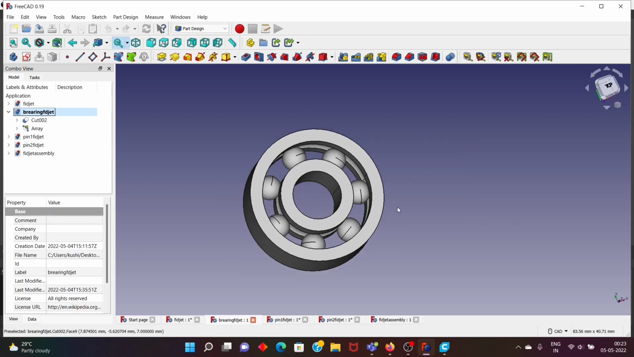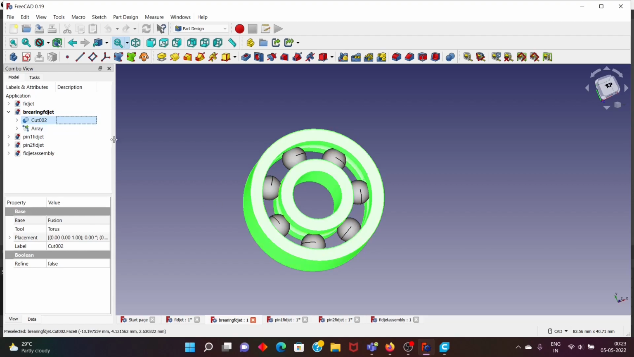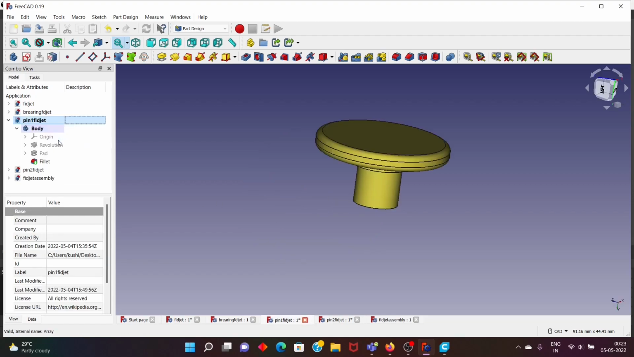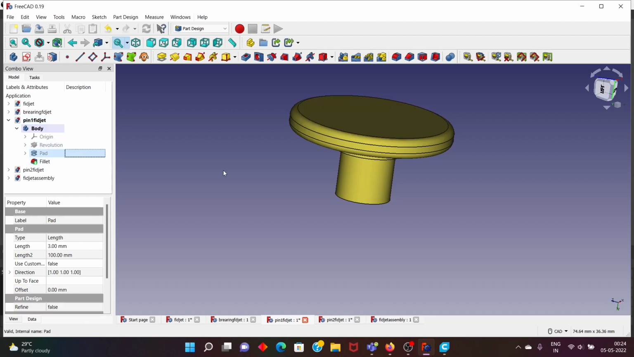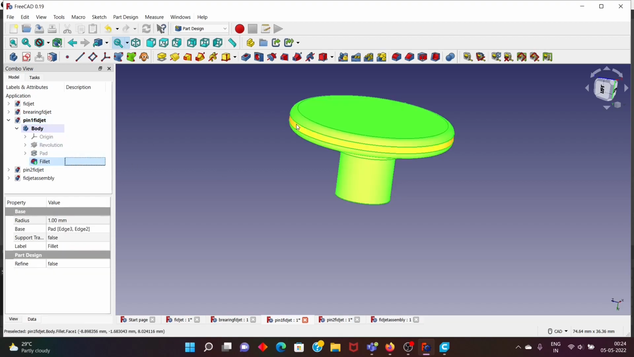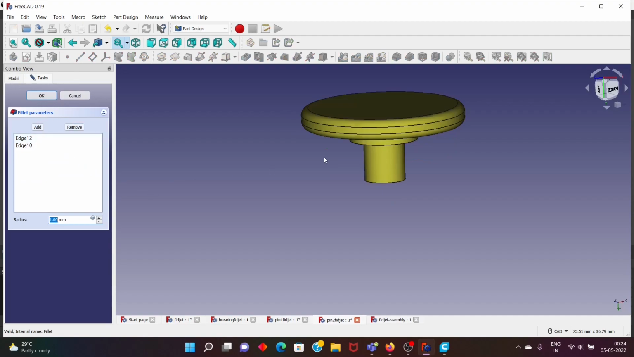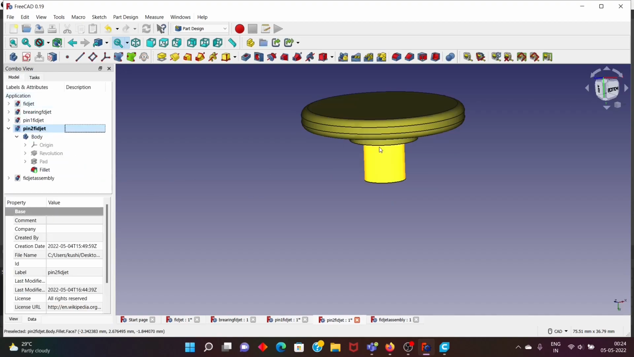I have made the bearings using two concentric cylinders and using the intersection cut and fusion. Next, I have made the pin of the fidget spinner using the sketch option, and then I have made the body using the revolution feature, and then I have made the top part using sketch and pad option, and then I have used the fillet feature to make the edges smooth and to make it look better. Similarly, I have made the second pin using pad feature and revolution feature.